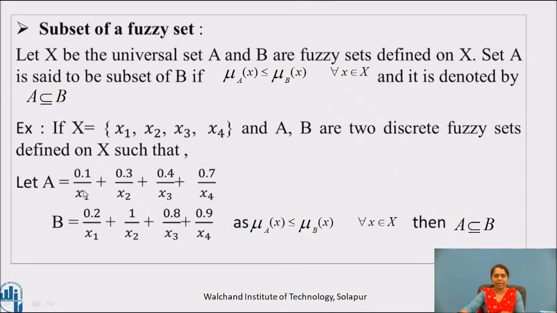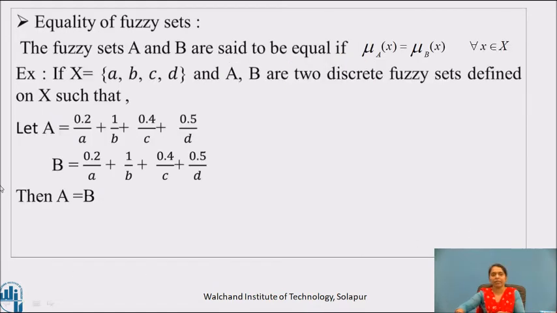We can see here that the gradations of all the points in set A are less than the respective gradations of all the points in set B, as mu A of x is less than or equal to mu B of x for every x belongs to X. We can say that A is subset of B.